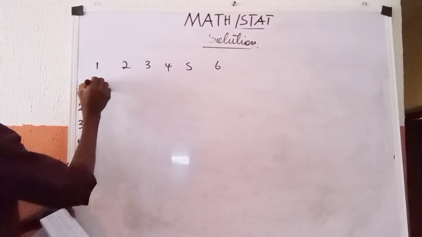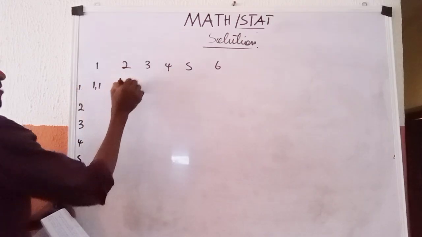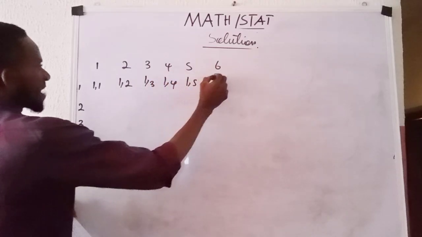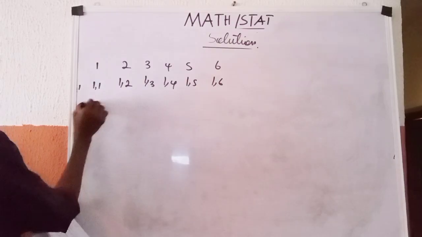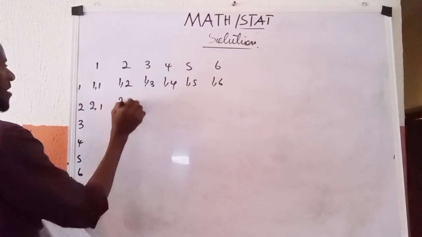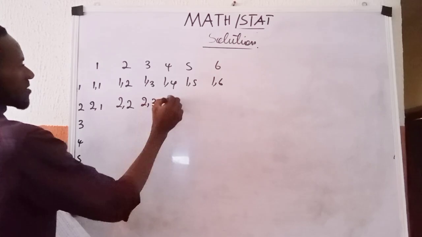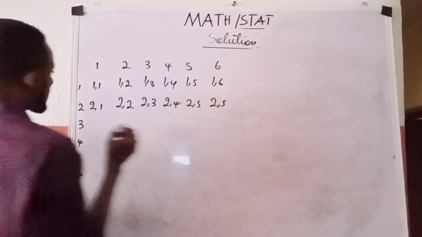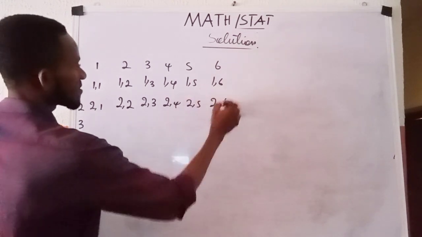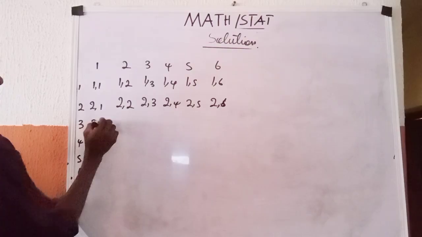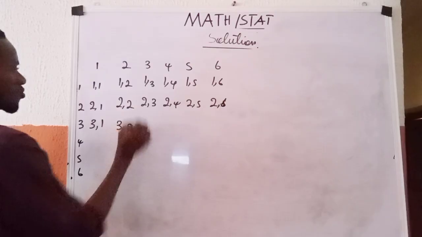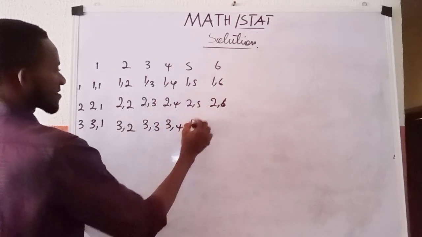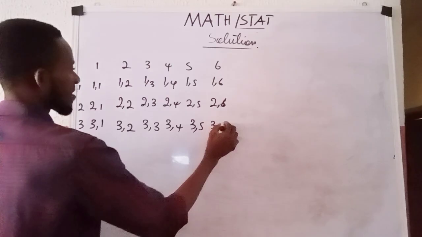So what is going to occur here is 1,1; 1,2; 1,3; 1,4; 1,5; 1,6. Here is going to be 2,1; 2,2; 2,3; 2,4; 2,5; 2,6. So here is 3,1; 3,2; 3,3; 3,4; 3,5; 3,6.